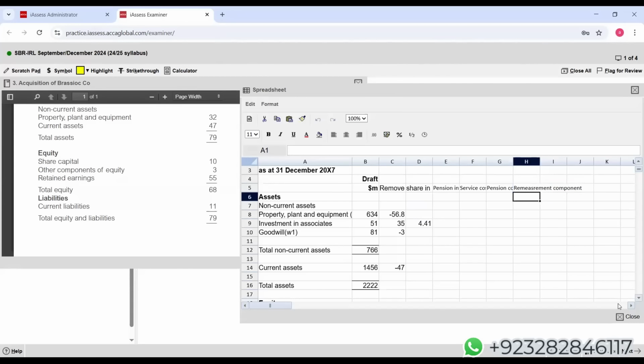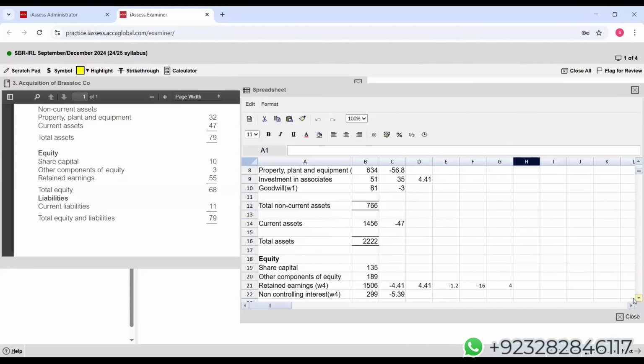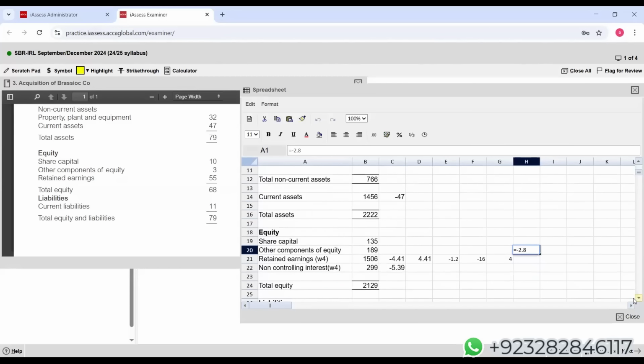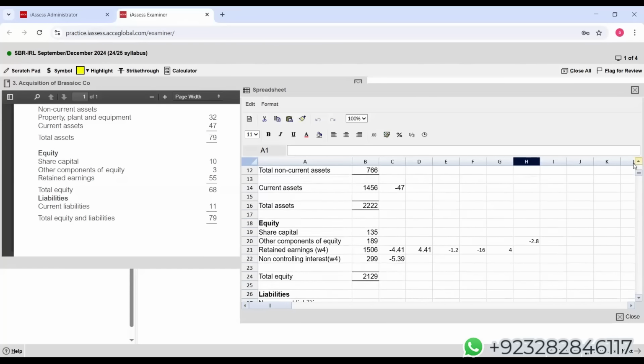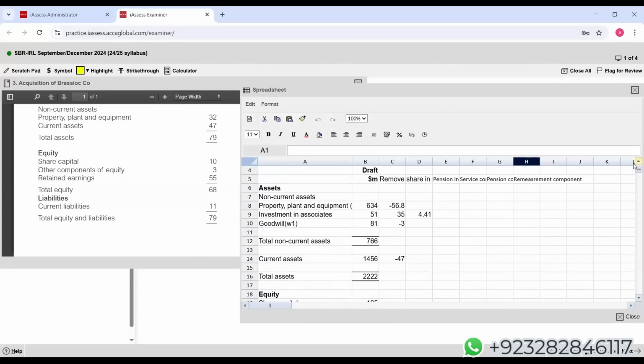Students, remeasurement component will reduce OCI. I will deduct 2.8 and that will increase your pension liability. Remeasurement component, let me repeat, is an actuarial loss. So obviously this will reduce your OCI, but it will actually increase what? Your liability.